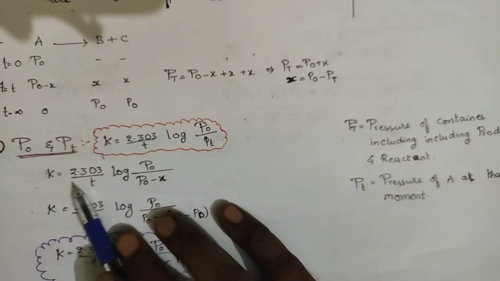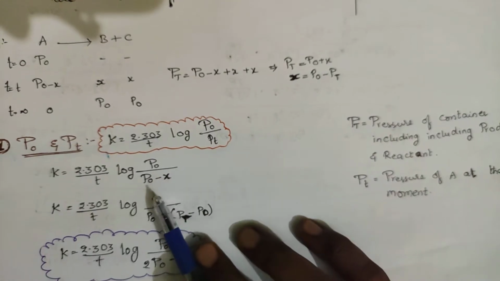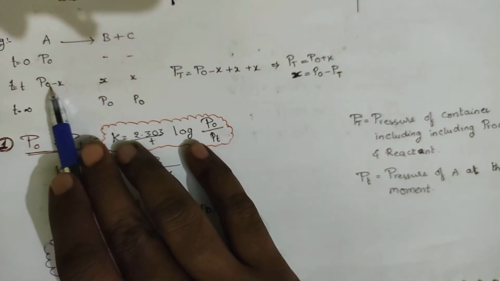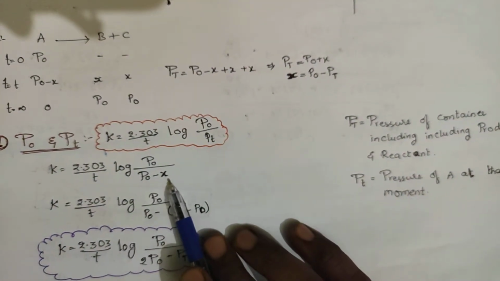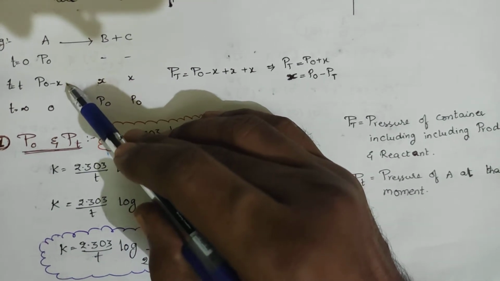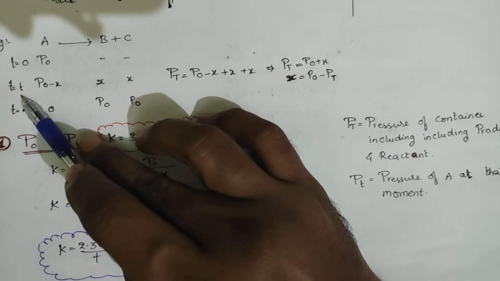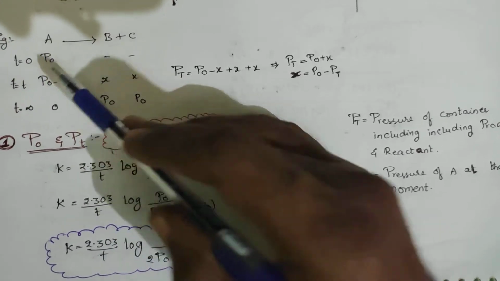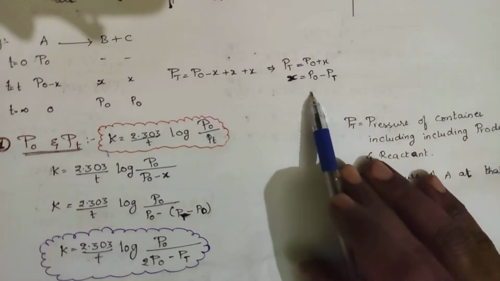So now K is equal to 2.303 by T log of the initial pressure by the pressure at time T. At time T, what is the pressure exerted by A? P naught minus X. I am taking only the X. Initial pressure by the pressure exerted by A at a particular point of time T. So P naught by P naught minus X. What is the value of X? Already I have calculated here.